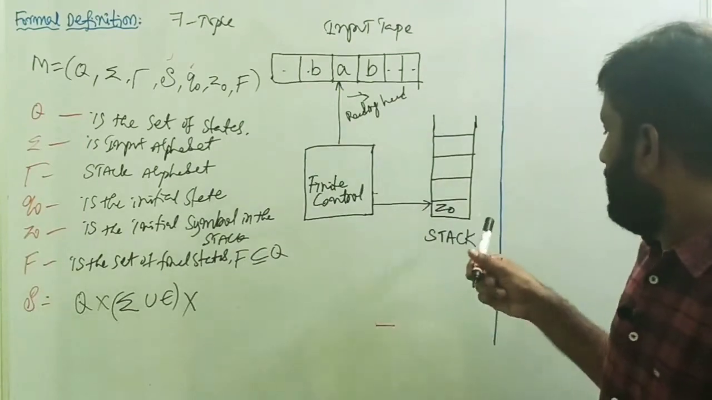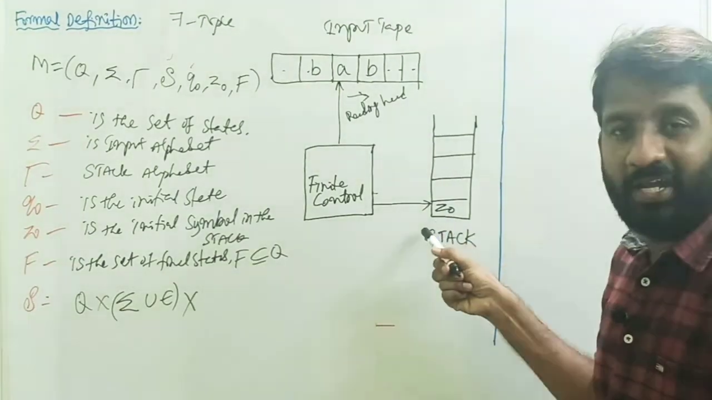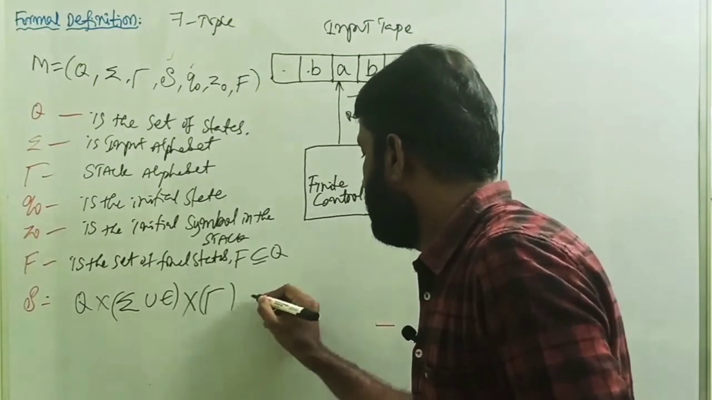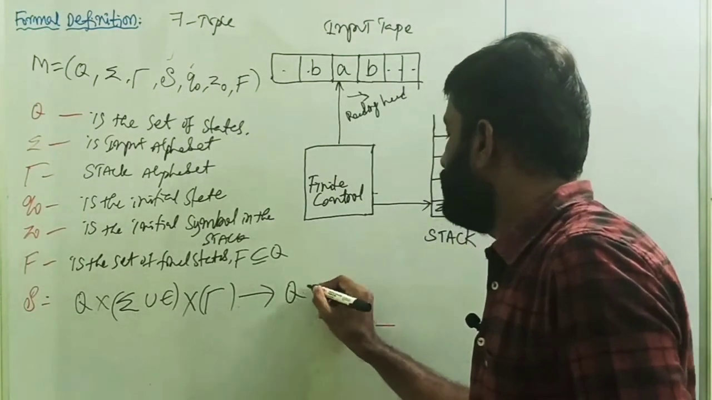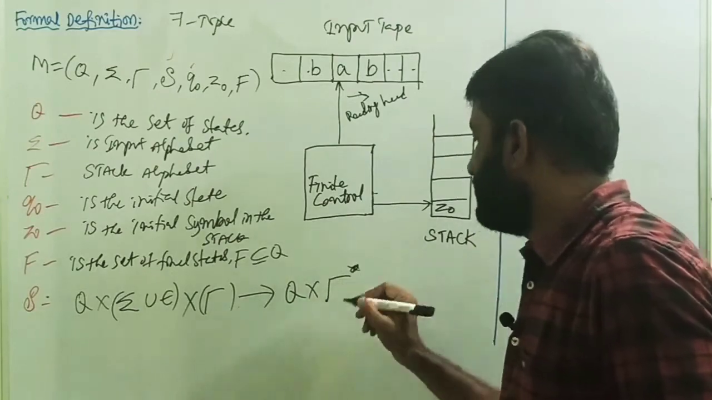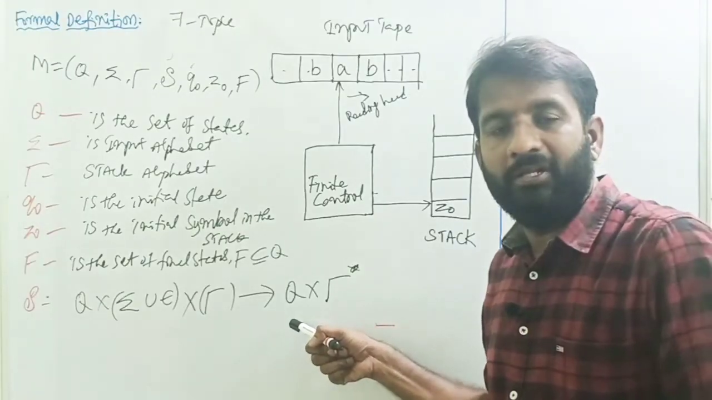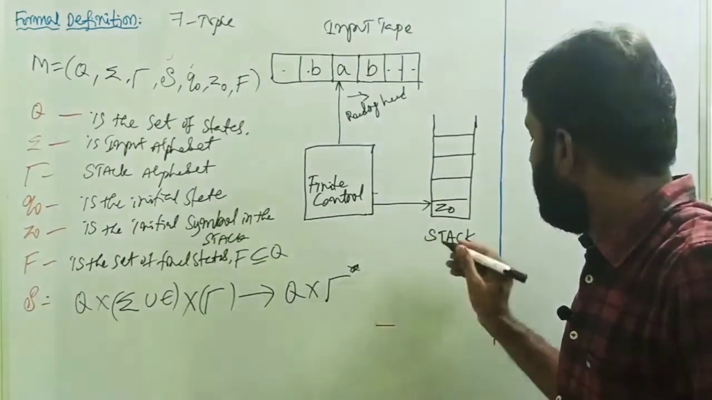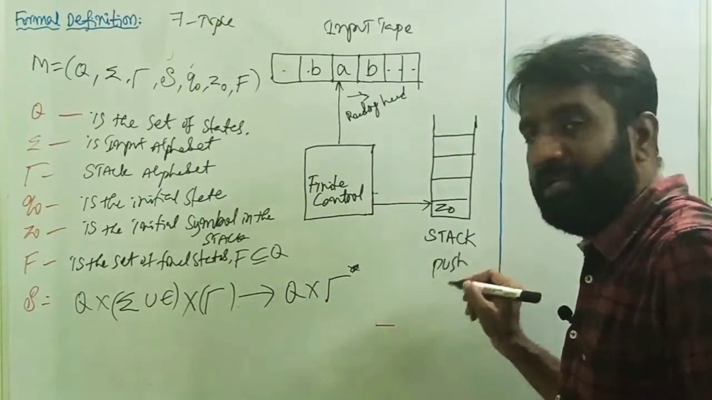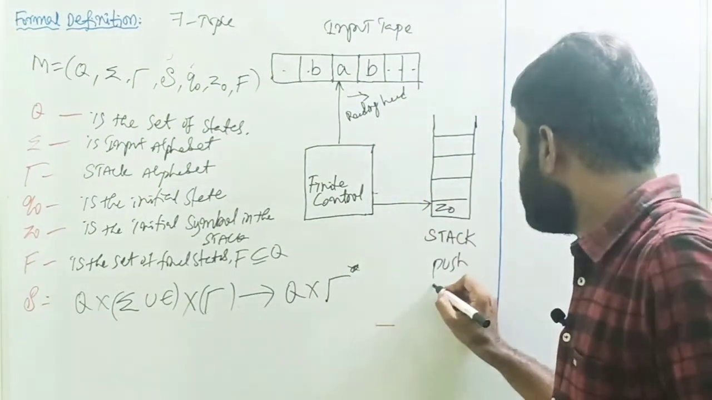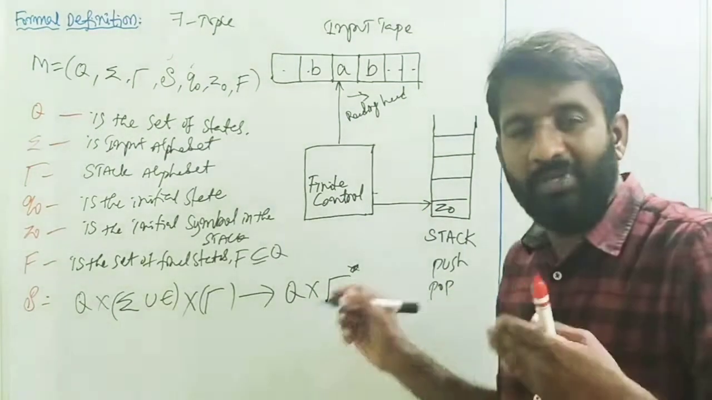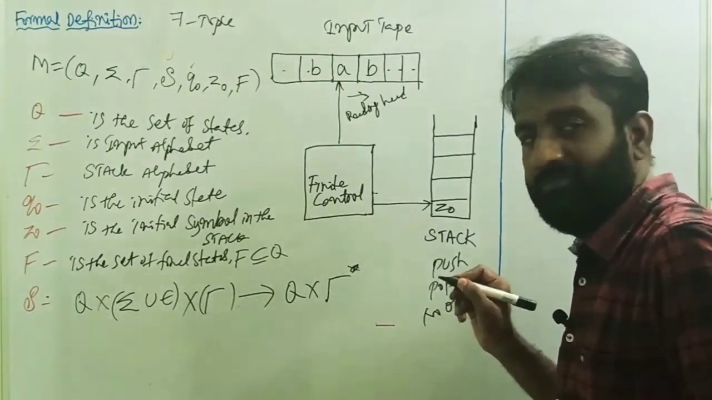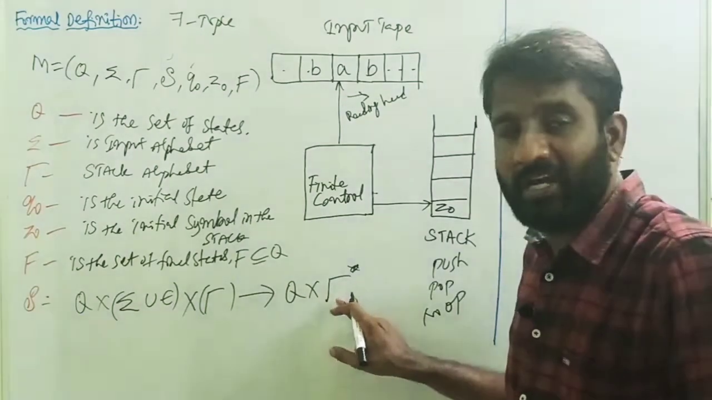Cross, pointing to the top of the stack, so the stack alphabet, tends to Q cross stack alphabet closure. This means the PDA may move to a new state or remain in the same state by doing a push operation, meaning adding an element into the stack, or by doing a pop operation, meaning removing an element from the stack, or no operation also. This is indicated by the stack alphabet closure.